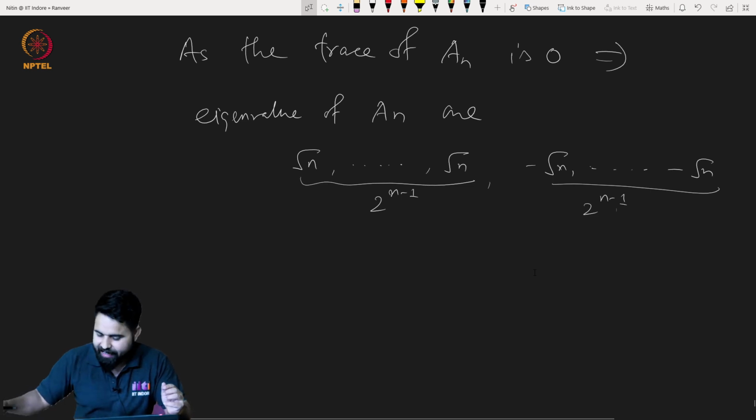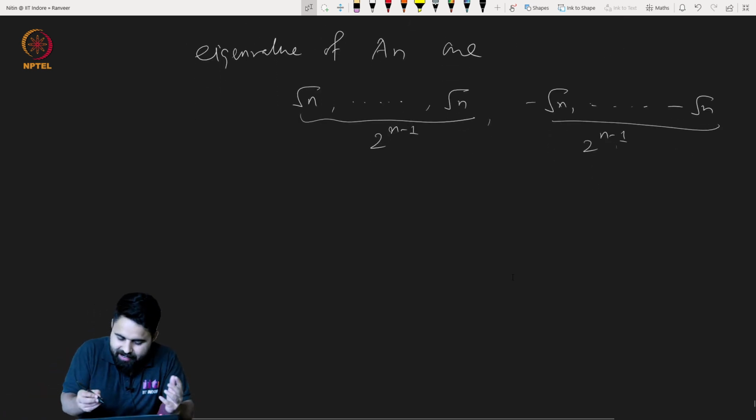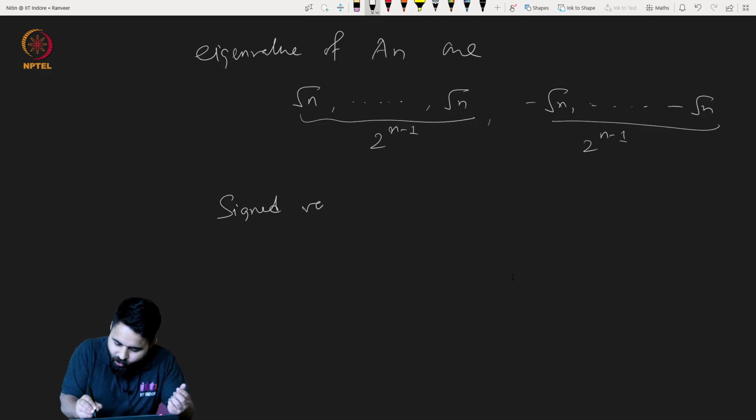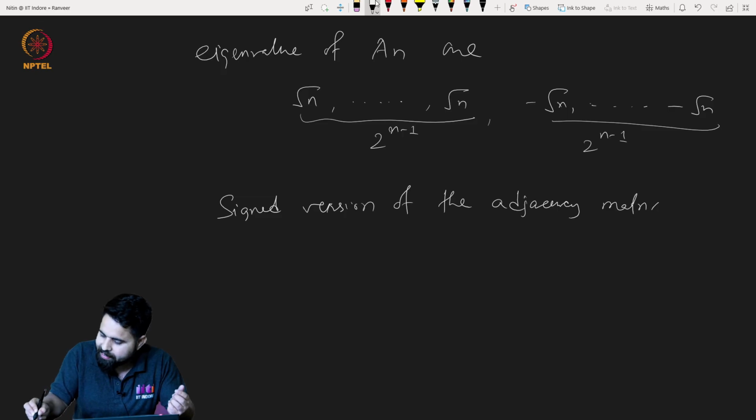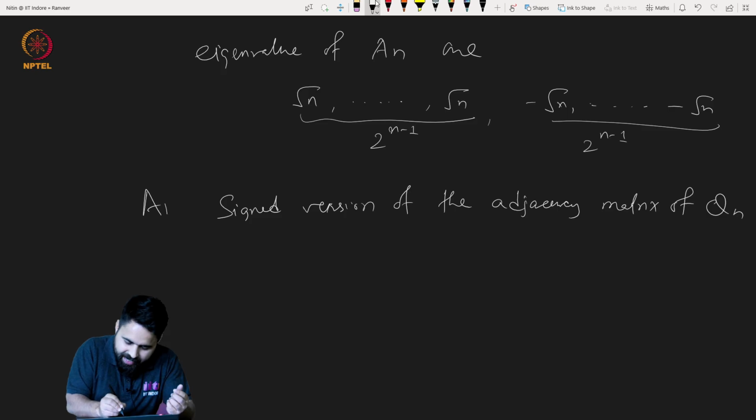So let me again write, it's kind of a signed version of the adjacency matrix of Q_n. Remember, A_n was what?